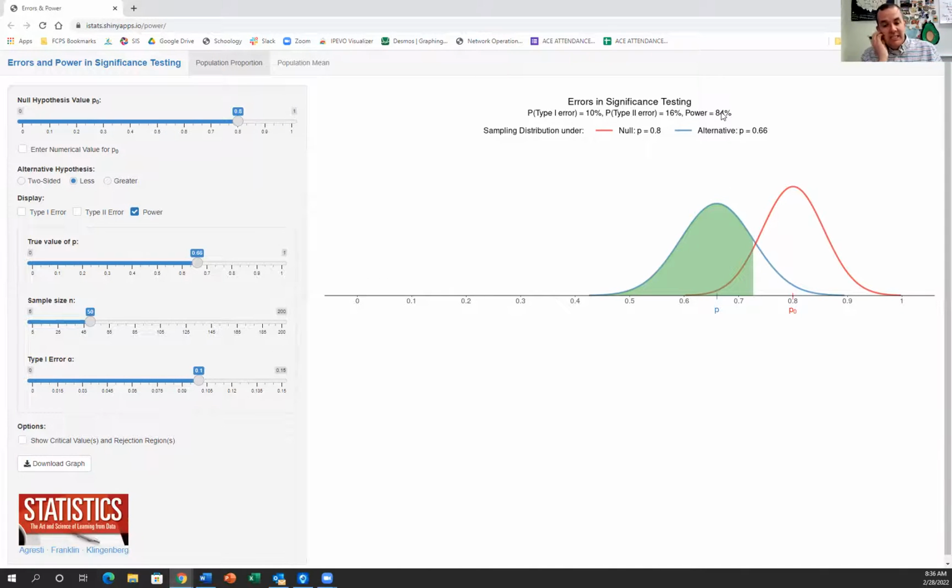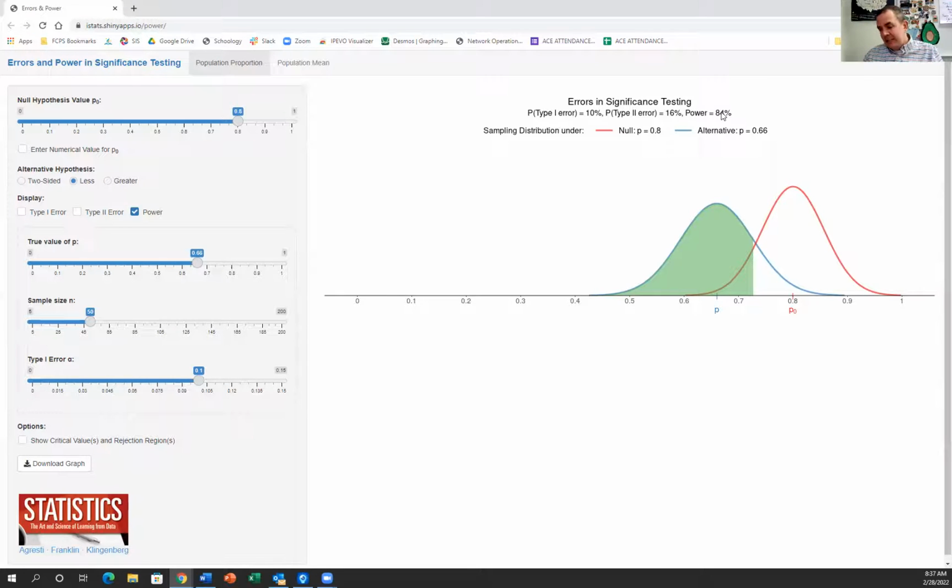So if I say that 5% is no longer significant, 10% is now significant, something more common is now significant, what ends up happening is I increase the power of my test as well. So alpha and power go in the same direction. As you increase the alpha, you increase the power.